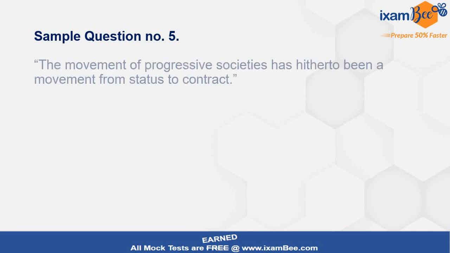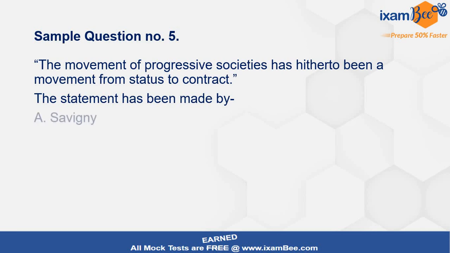Sample question number 5. The movement of progressive societies has hitherto been a movement from status to contract. Now this is a statement of a jurist. Now what we have to find out over here. The statement has been made by whom? Savigny, Puchta, Main, Henry Main or Burke.